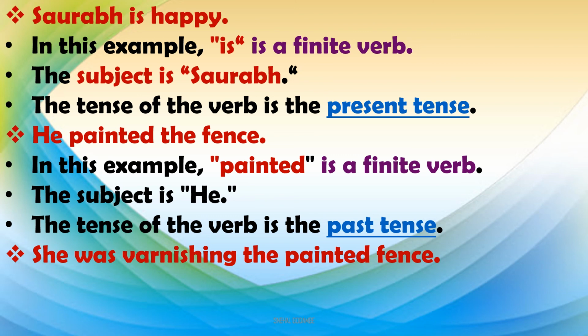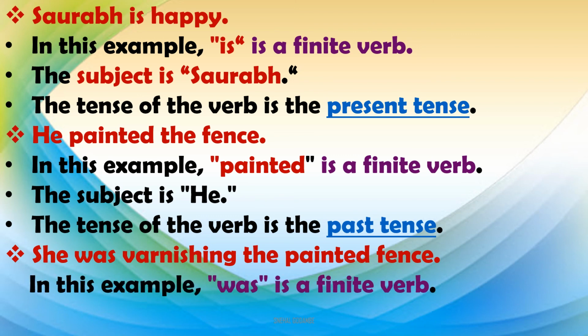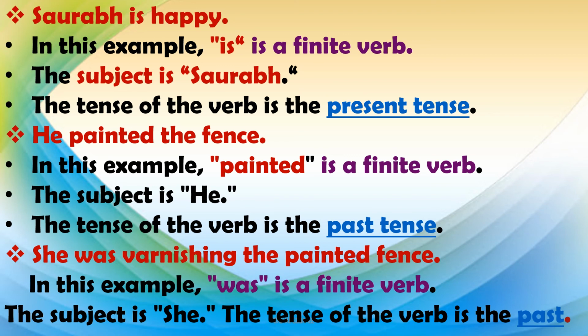And the third sentence was, she was varnishing the painted fence. Now what is the finite verb from this sentence? Was. Subject is she and the tense of the verb is past tense. So you can see here how the finite verb has been changed with its subject and its tense. Okay?